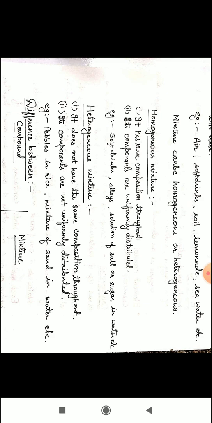For example, soft drinks, alloys, solution of salt or sugar in water, etc. Now come to heterogeneous mixture. Heterogeneous mixture does not have the same composition throughout. Its components are not uniformly distributed. For example, pebbles in rice, mixture of sand in water, etc.